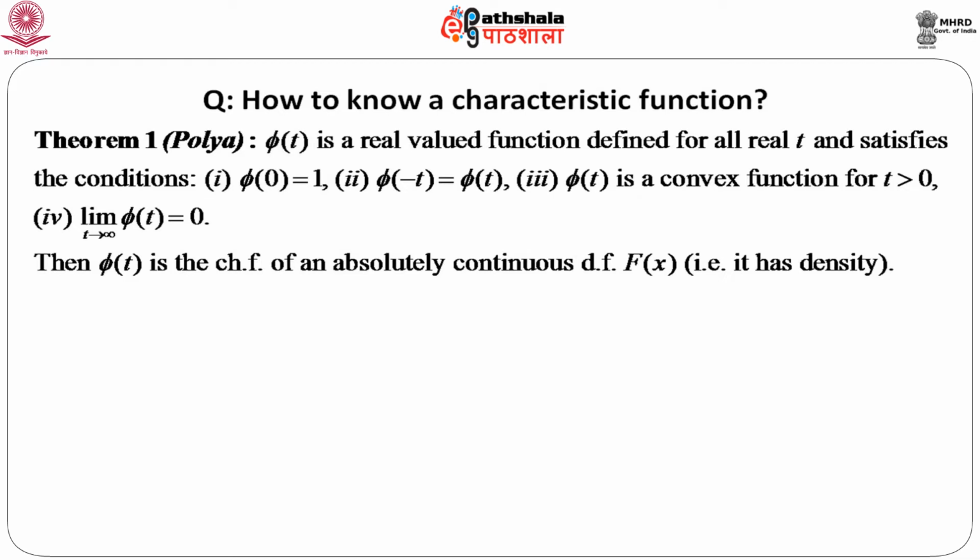Remember this phi of t is a real valued function, whereas a characteristic function might be a complex valued function. So, here we are dealing with a very special class of real valued functions which satisfy all these 4 conditions. Then this phi of t, although it is a real valued function, is a characteristic function of an absolutely continuous distribution function capital F of x.